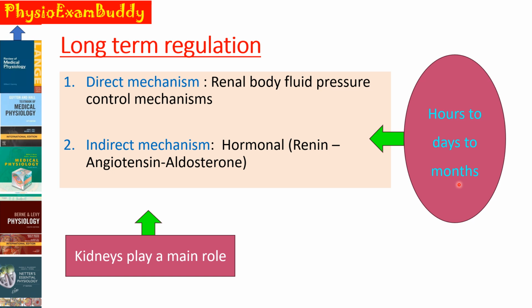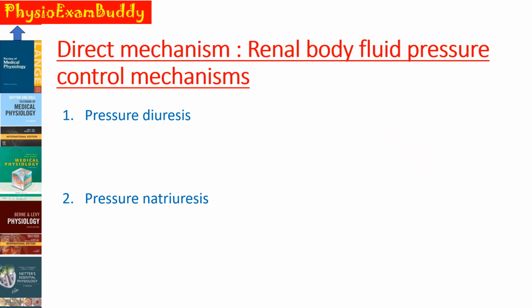And out of this, the kidneys actually play a main role in the long-term regulation of the blood pressure by direct as well as indirect mechanisms. So first about the direct mechanism, that is renal body fluid pressure control mechanisms. This can also be explained under two headings, that is pressure diuresis and pressure natriuresis. First we will see what is this pressure diuresis.